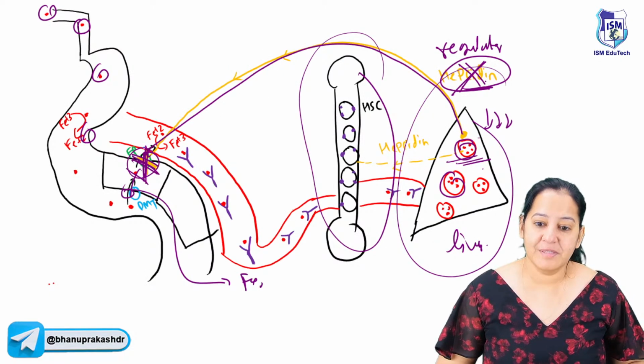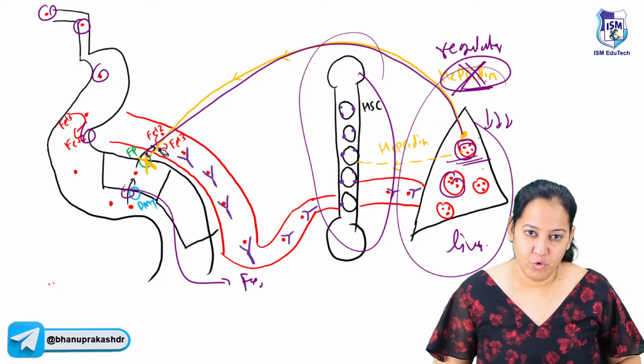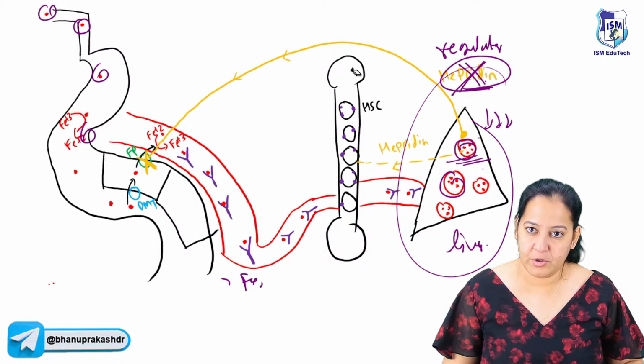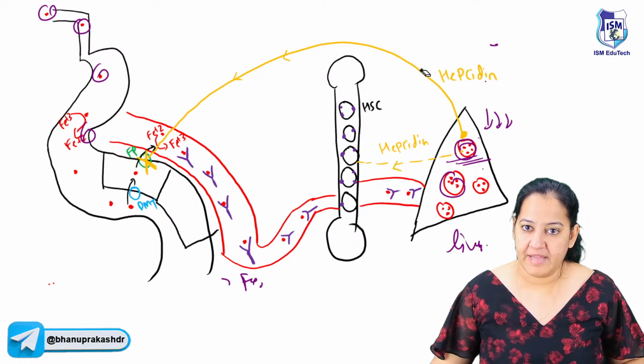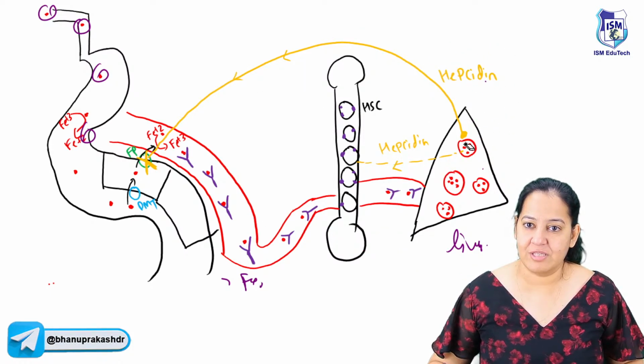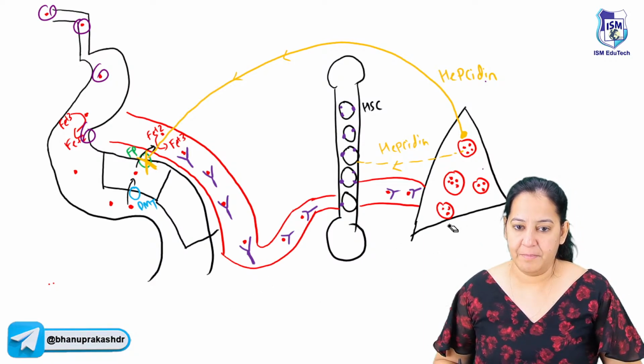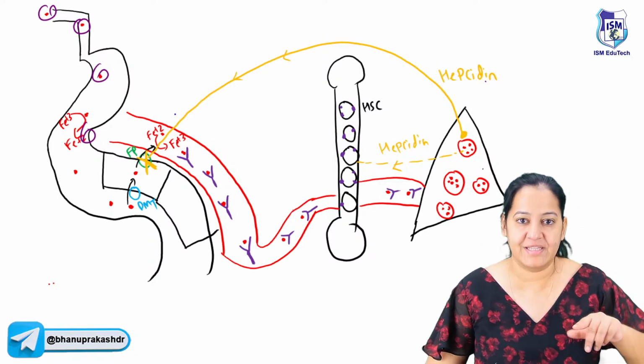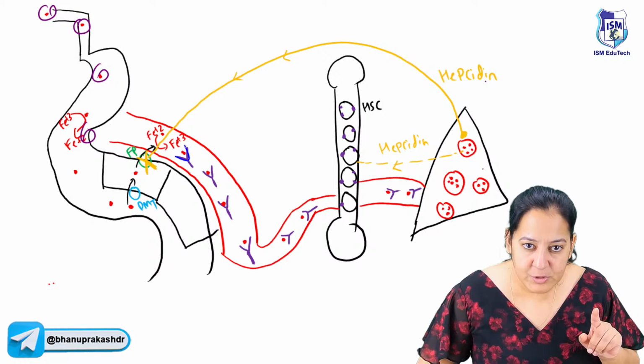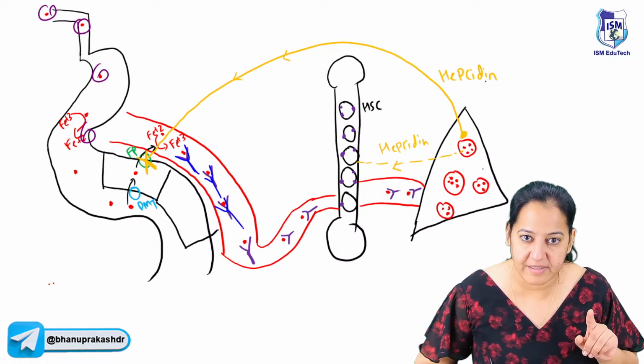Who is the scooter? To whom do I call the scooter? Just now I taught you, who is the scooter of iron? That is the transporter of iron, that is transferrin. So you can see where the scooter is. Let me show you. In the blood vessel, the iron does not walk by itself. The iron sits on a scooter and the scooter carries the iron from here to there.